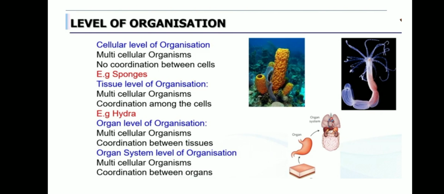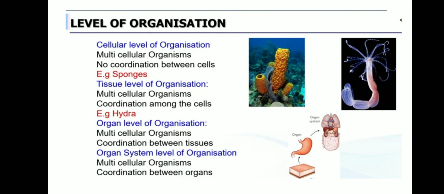That's what we say, organ system level, where many organs are working and a single process is done. So the classification is done based on this only. That is all, the levels of organization are explained for you now.